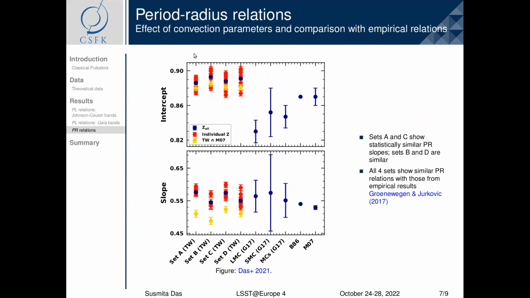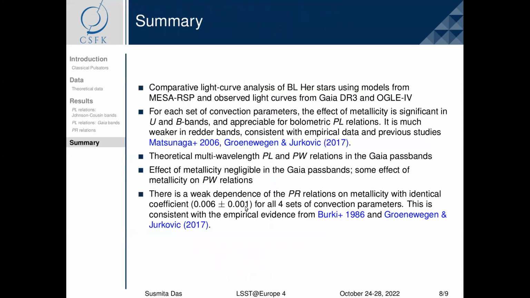Finally, we study the period radius relations. While the slopes of the PR relation using MESA are in agreement with previous empirical and theoretical values, we find that sets A and C show similar period radius slopes, while sets B and D show similar period radius relations.